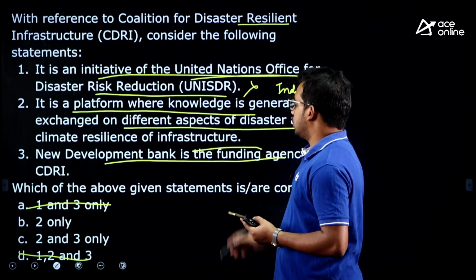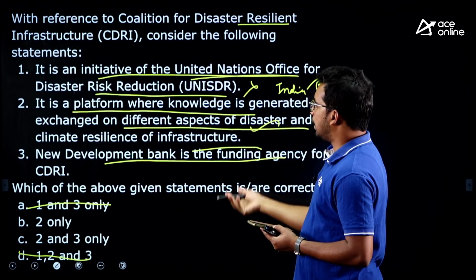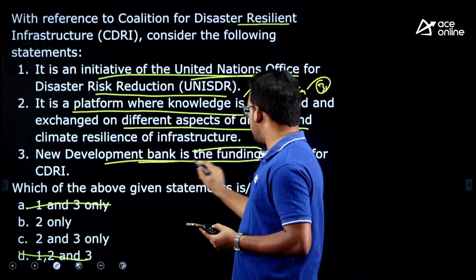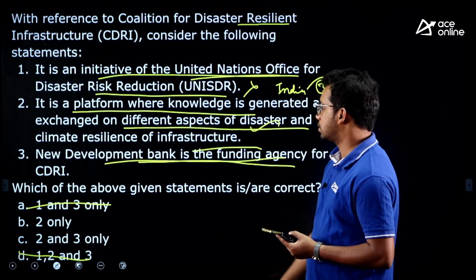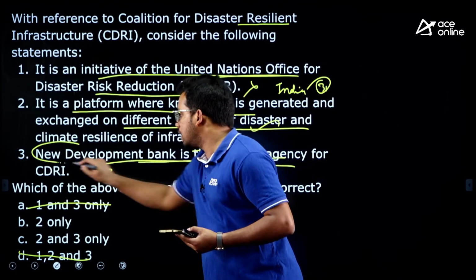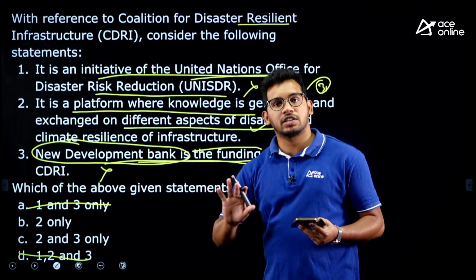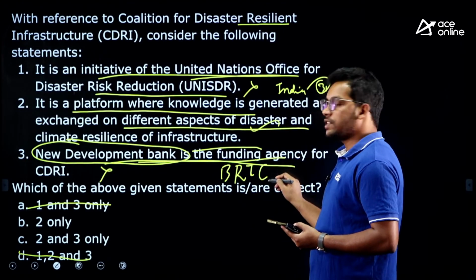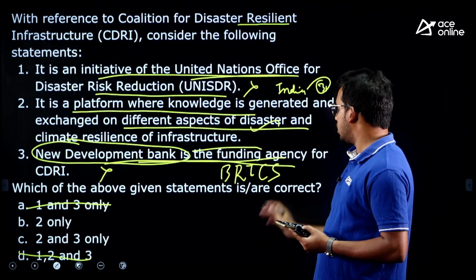Second statement, yeah, you are left with two options and 2 is there. So it is the aim of the Coalition for Disaster Resilient Infrastructure. New Development Bank is the funding agency of the Coalition? No, the New Development Bank is for the BRICS. New Development Bank was launched under the BRICS, right? Brazil, Russia, India, China, South Africa.